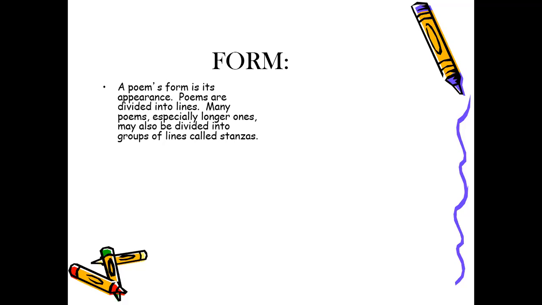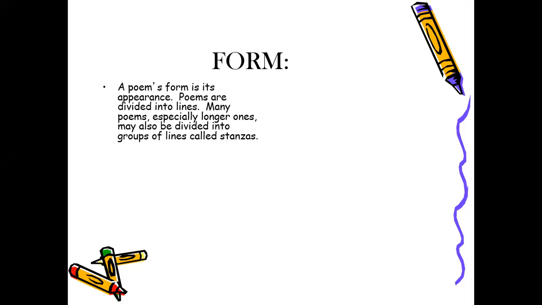So let's read this part together. A poem's form is its appearance. Poems are divided into lines. Many poems, especially the longer ones, may also be divided into groups of lines called stanzas. So, Mr. Waleed, do you mean that short poems don't need a stanza? Sure, they don't need a stanza, because if you are writing a poem of 6 lines, for example, it would be no use to make a stanza, because usually a stanza is kind of a paragraph that controls the topic you're talking about. And we will read samples that identify the problem here.